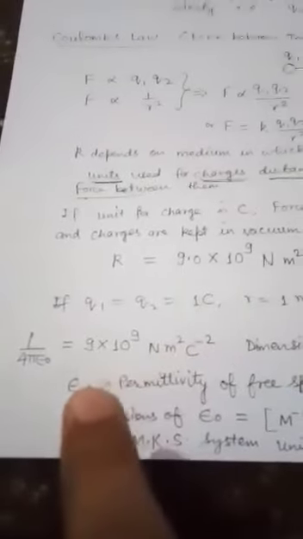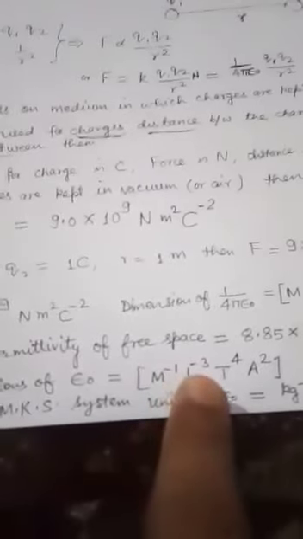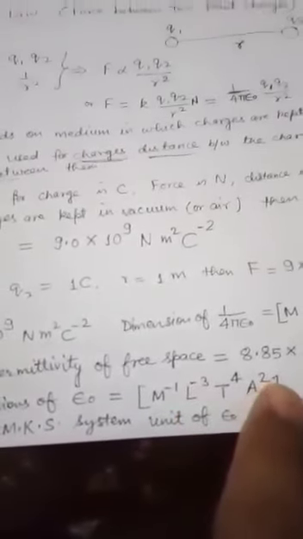If you write the dimension of the constant 1/(4πε0), it comes as M L^3 T^-4 A^-2, where ε0 is the permittivity of free space, whose numerical value is 8.85 × 10^-12 coulomb^-2 newton^-1 meter^-2. The dimension of ε0, that is permittivity of free space, will be given symbol-wise as M^-1 L^-3 T^4 A^2.